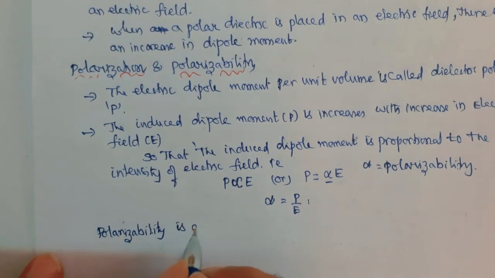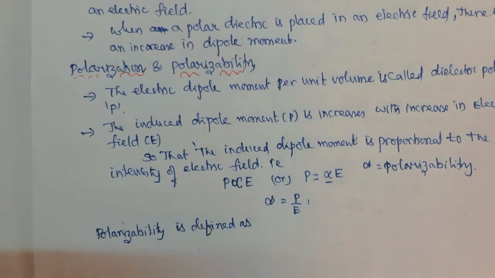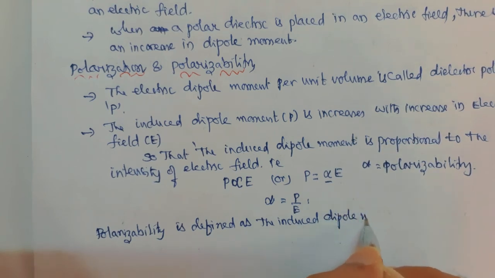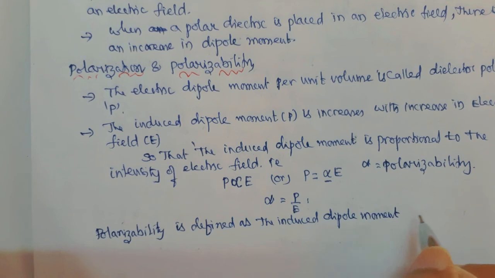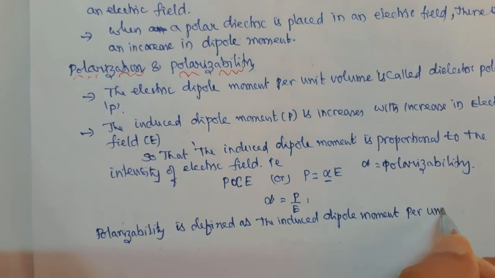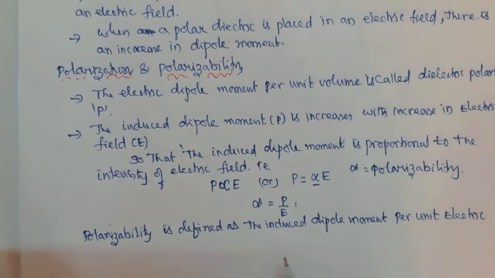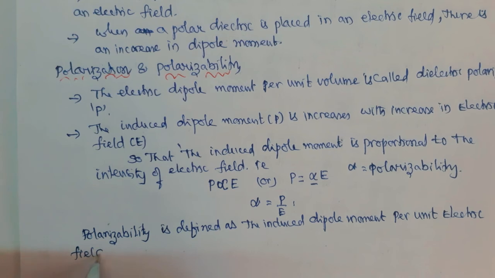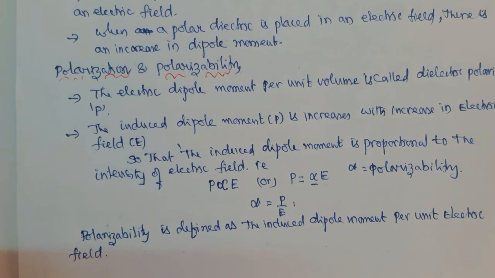Polarizability is defined as the induced dipole moment per unit electric field. Now this is nothing but the polarizability.